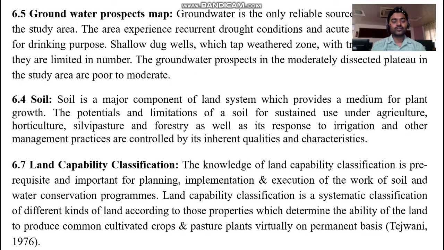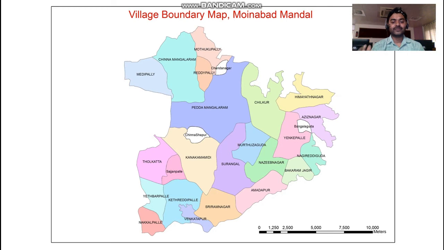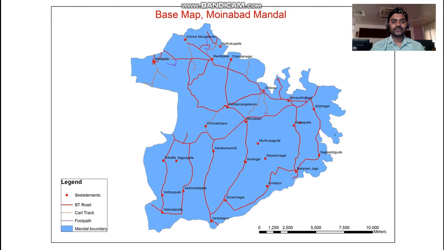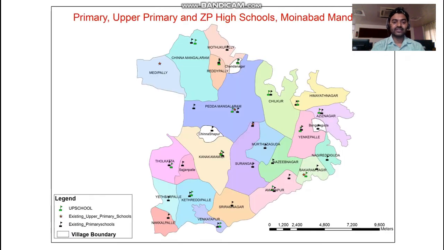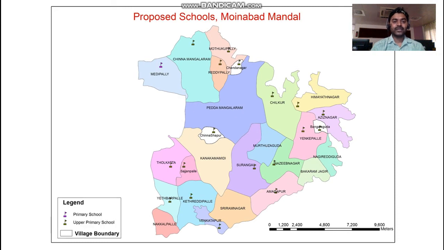And then groundwater prospects were mapped, soil mapping was done, and land capability classification was also done in the study area. You can see the number of maps generated for this study, like the village boundary of the study area, and the base map along with the boundaries, settlements and different road networks, BT road, cart track and footpath, mapped within that. Primary, upper primary and ZP high schools were mapped, both proposed and existing schools, and